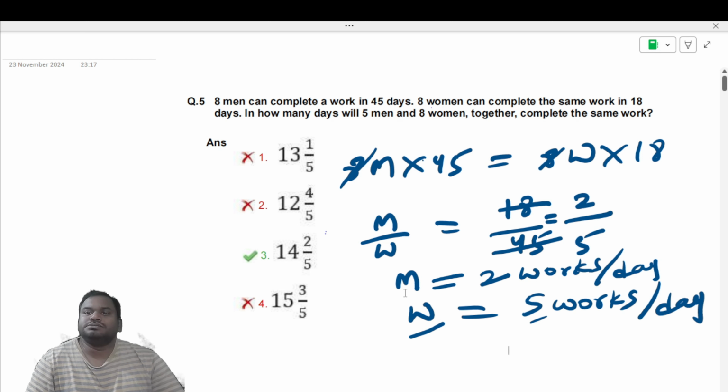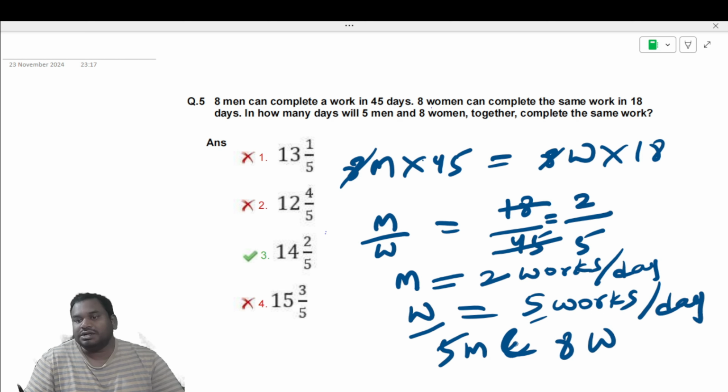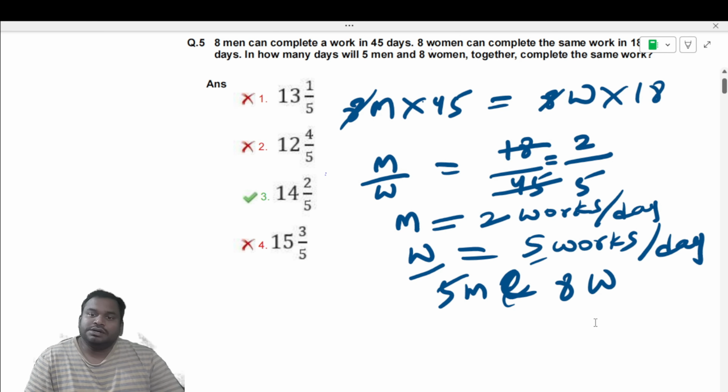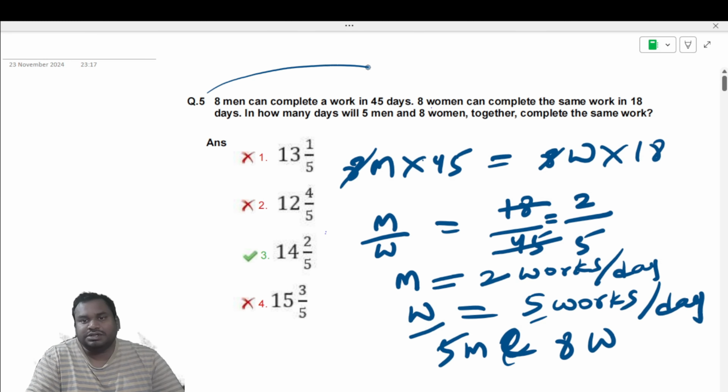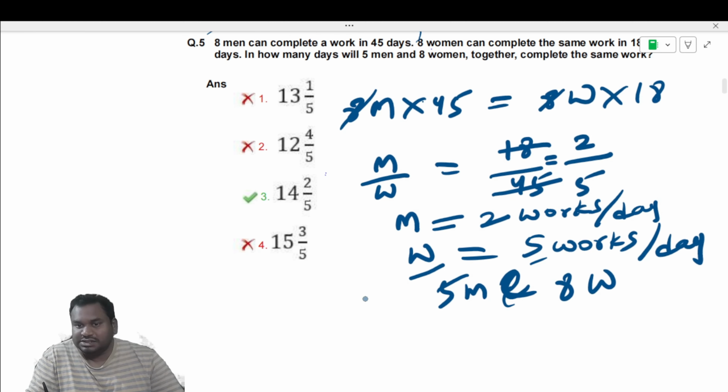Now in how many days will 5 men and 8 women together complete the same work? First of all, how much work is there, that we need to find out. So using the first data, 8 men are taking 45 days.